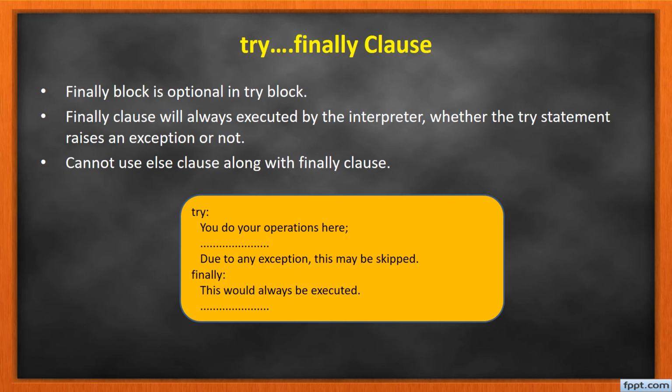So this is the syntax over here. Then try. Here, due to an exception, this may be skipped, and the except block is not available here. This finally block will always be executed. So this is the syntax for using the try finally clause.